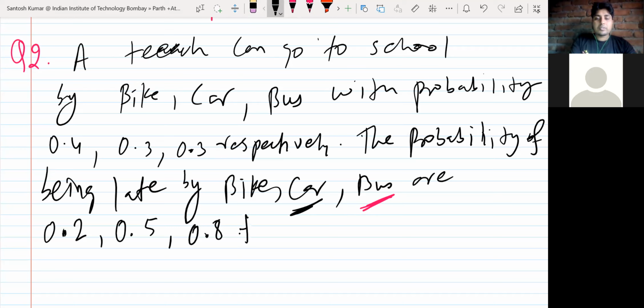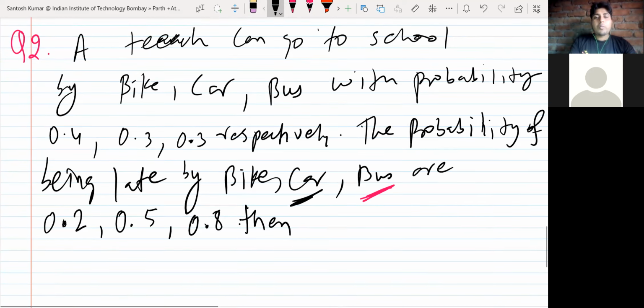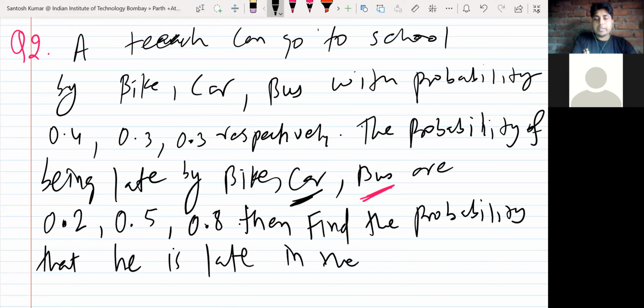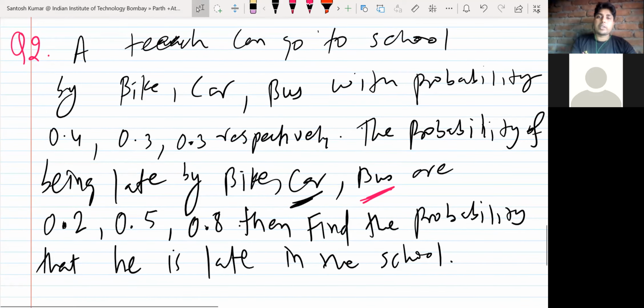Then what they are asking you: find the probability that he is late in the school. He reached late in the school. So what is the chance that he will be late in the school? So try this question. This is easy. You can relate it to the last problem.